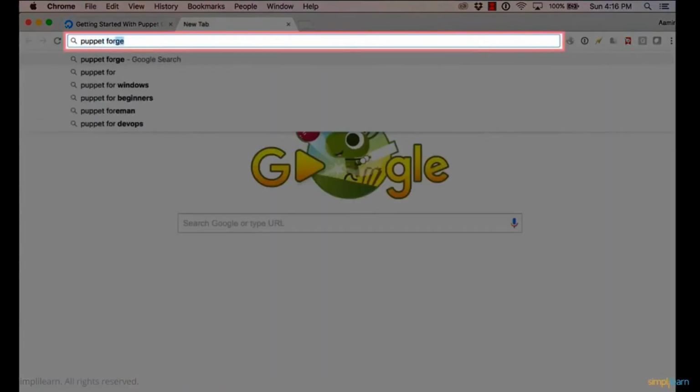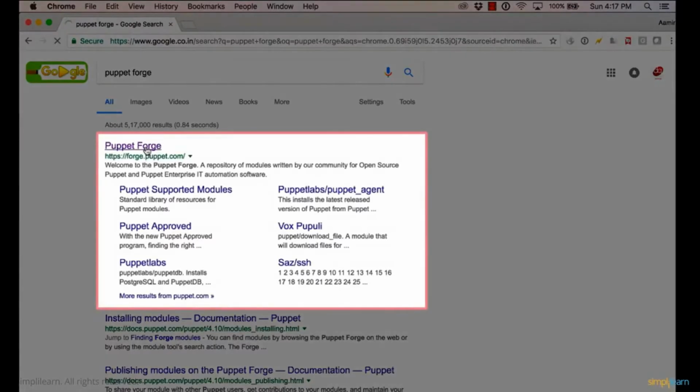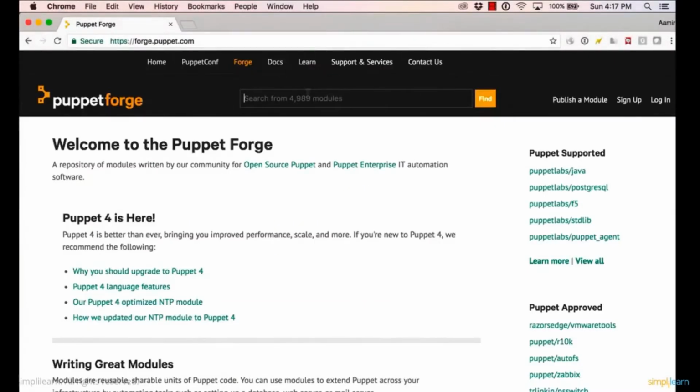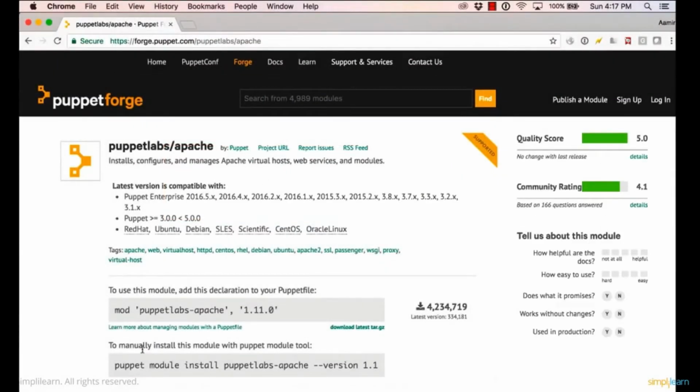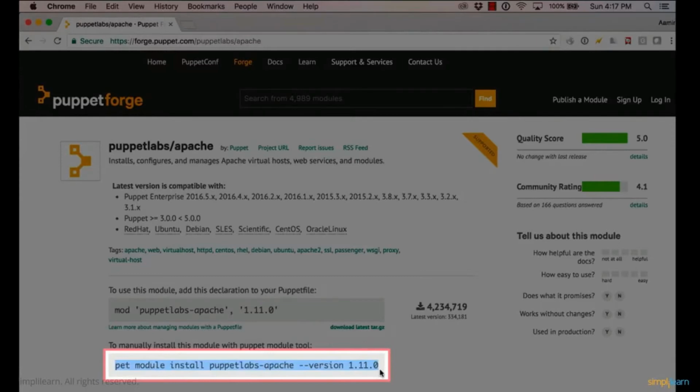Now we'll be taking a module from Puppet Forge. Puppet Forge is a big collection of open source modules. As the first step, we'll be using a ready-made module. Now we'll be demonstrating how to actually get up and running with a module. So search for the Apache module here. This is the Puppet Labs Apache module. I'm using the Puppet command line, puppet module install. This is the command for that.